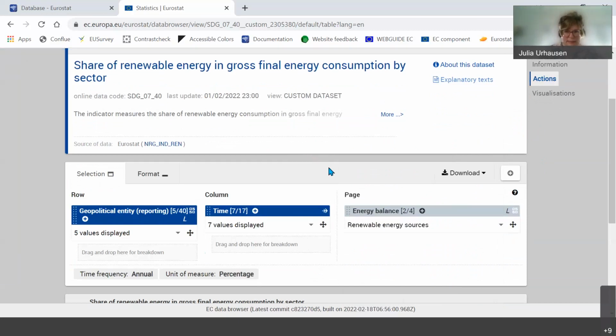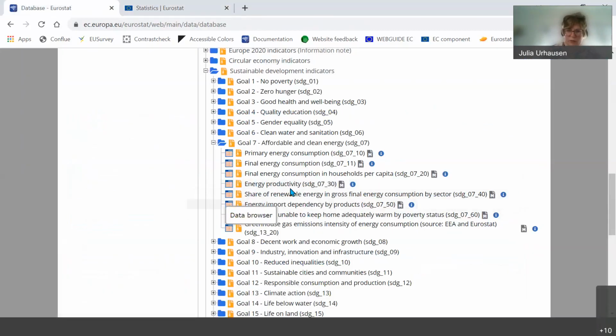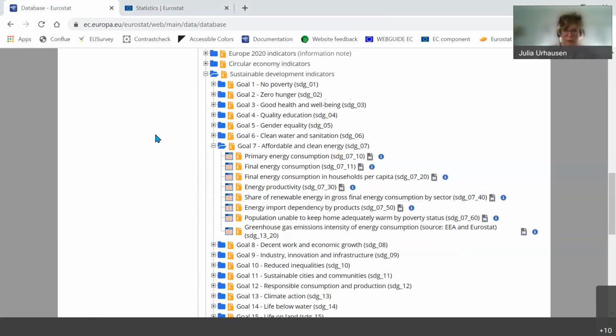As a next step, and I said we take questions in a while, in the end then, I would like to show you how to automatically do it, because of course when you go through the data tree here, you need to see which data set is available. And then let's say you have found the one on renewable energies, but you actually would like, because you're developing a product or an app, to automatically source the data from the Eurostat database and make sure you always source the latest one. So in order to do this, you will need the dataset code.